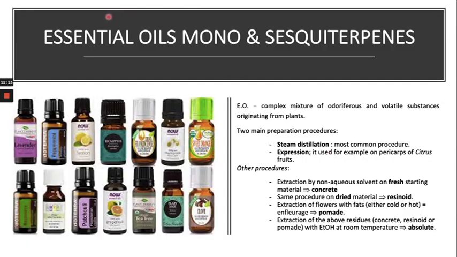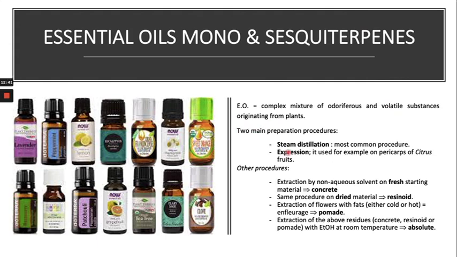Now we come to the first subclass of the terpenes or terpenoids, which is the essential oils. Essential oils generally contain the monoterpenes and the sesquiterpenes. Essential oils are a mixture of odoriferous and volatile substances originating from the plant.